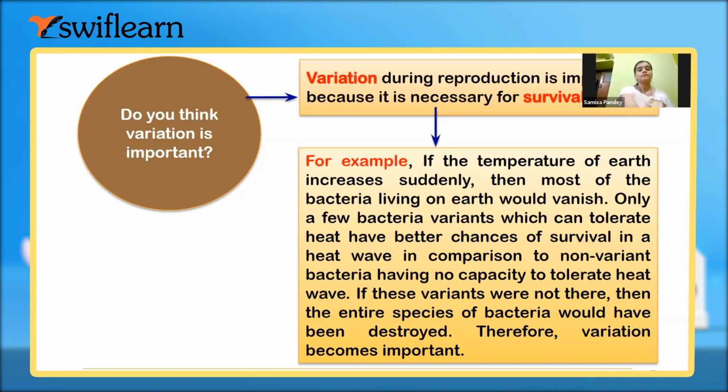So there are a few bacteria which can tolerate the change of temperature, and they can survive. When you study adaptation and evolution, you will study a theory of Darwin, known as Darwin's theory, that is survival of the fittest. This is the same theory.